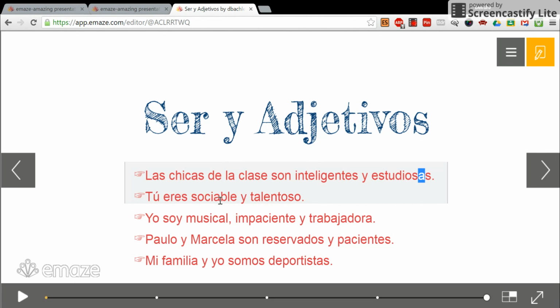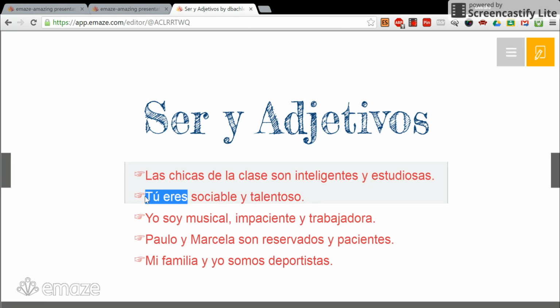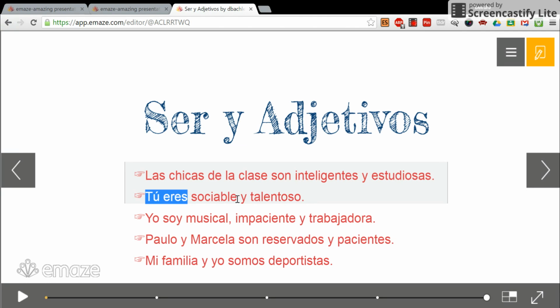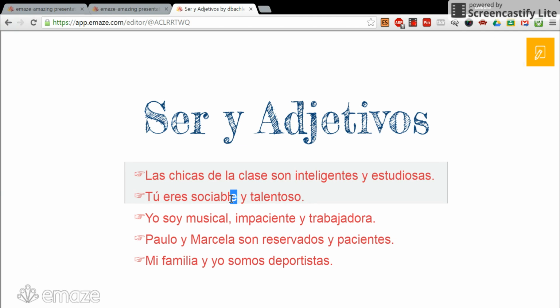Tú eres sociable y talentoso. Since talentoso ends in an O, we can assume that the person you are talking to, since we're using tú with an accent, is a boy. If we had only seen sociable, we wouldn't know if the person that you're talking to is a boy or a girl.